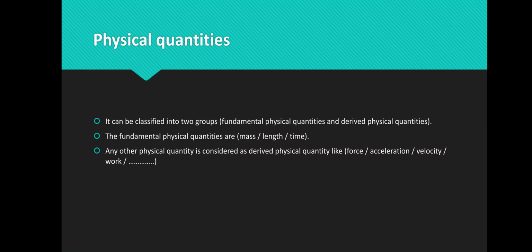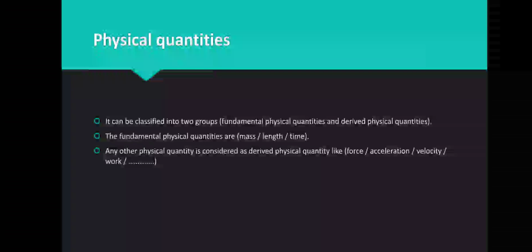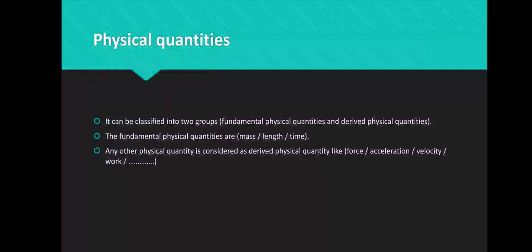Physical quantity can be classified into two groups. Number one, fundamental physical quantity. Number two, derived physical quantity. Fundamental physical quantity consists of three physical quantities: mass, length, and time. Any other physical quantity except mass, length, and time is called derived physical quantity. So I can say that the derived physical quantity comes from the fundamental physical quantity, just like velocity, acceleration, force, work, pressure, area, volume, and so on. Okay, this is number one.